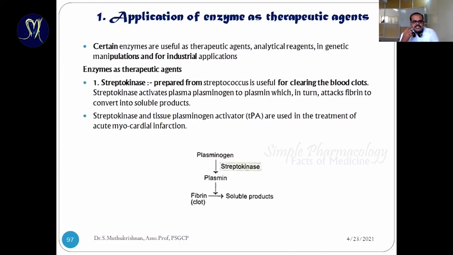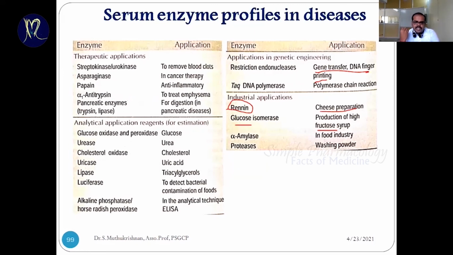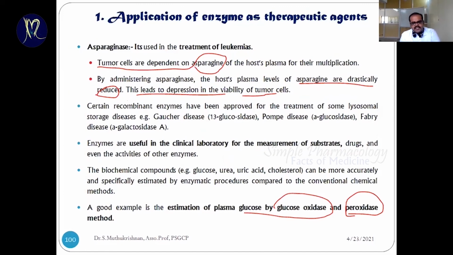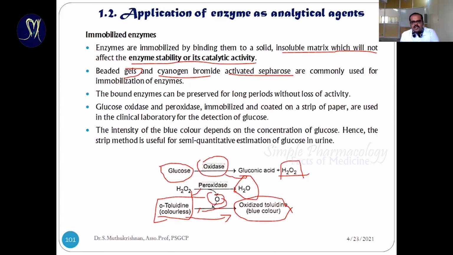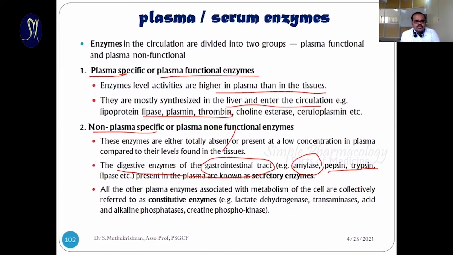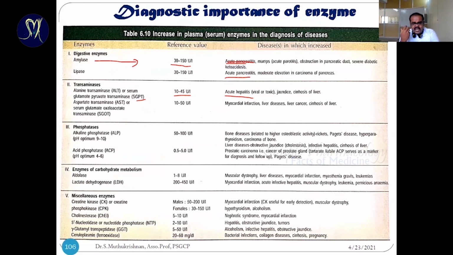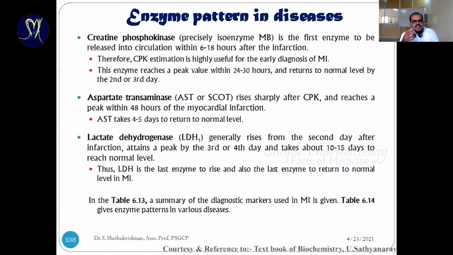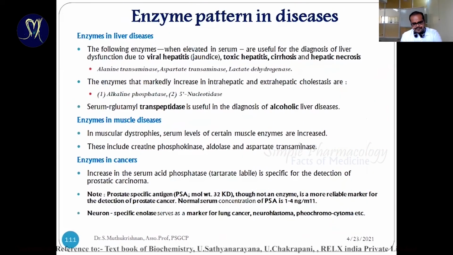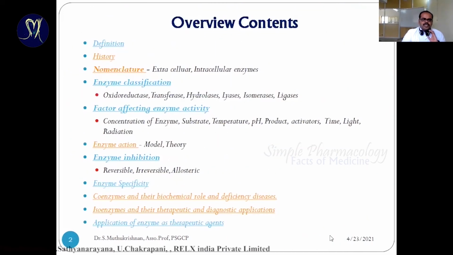Then finally we have seen the application of enzymes as therapeutic agents, diagnostic tools, and applications for genetic engineering and industrial commercial purposes. We have seen some specific examples: asparaginase, and immobilization used for glucosidase and oxidase enzymes. Glucose oxidase is used to determine glucose levels. Apart from that, some specific disease conditions and specific places, plasma and non-plasma specific enzymes, all those things we have discussed. So that is the overall enzyme chapter. Here I wind up this chapter.